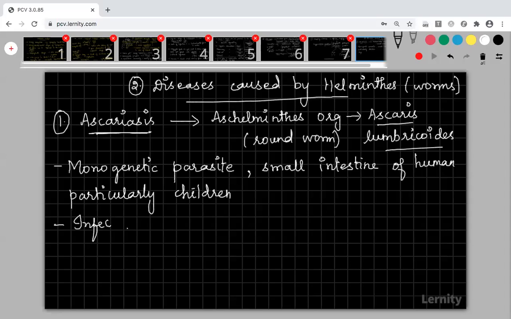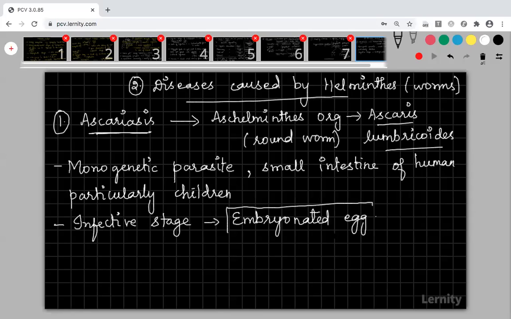See, I am giving the infective stage only for some diseases. It means the questions will come only from these diseases. You need not worry about other diseases where I am not giving the infective stage. The infective stage of this organism is the embryonated egg. This is very important. The infective stage of Ascaris is the embryonated egg.